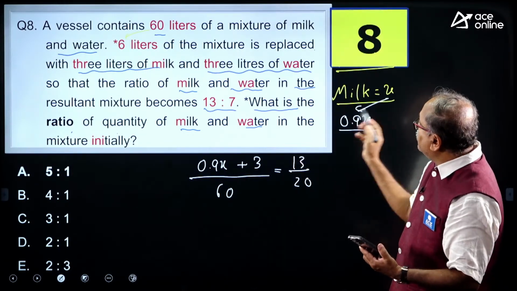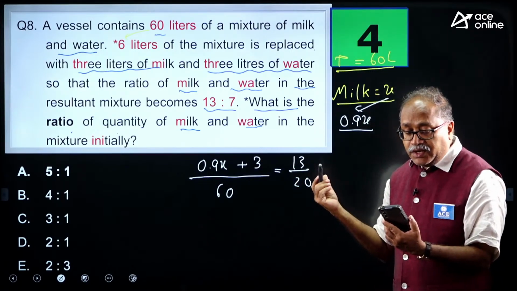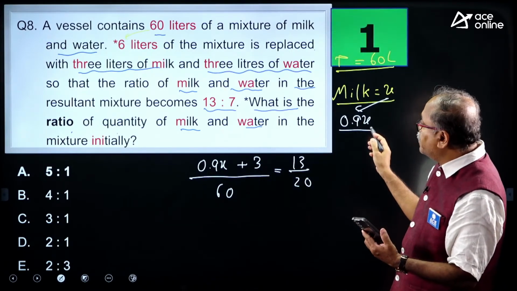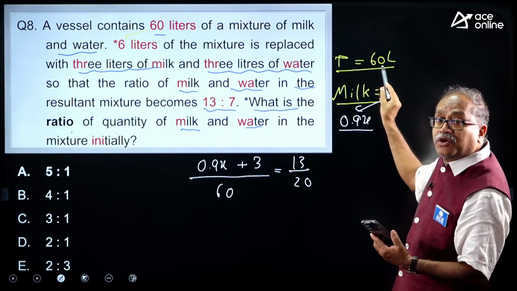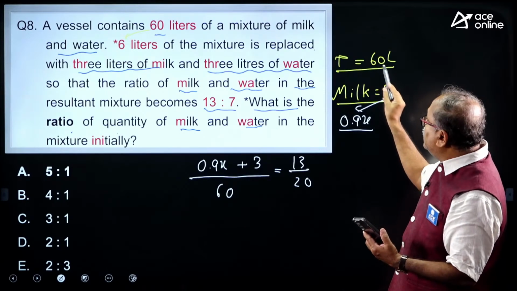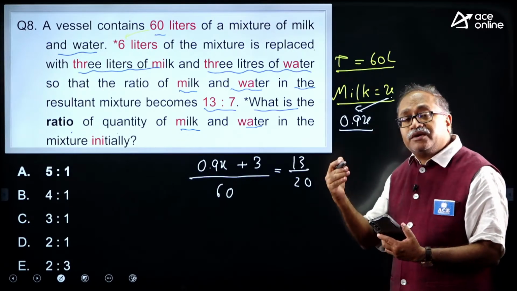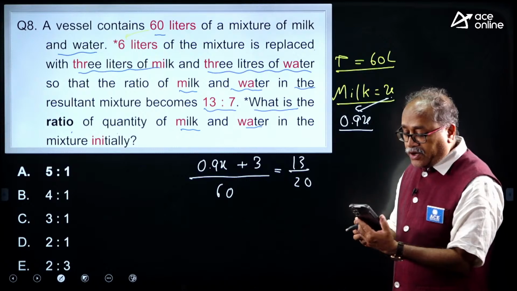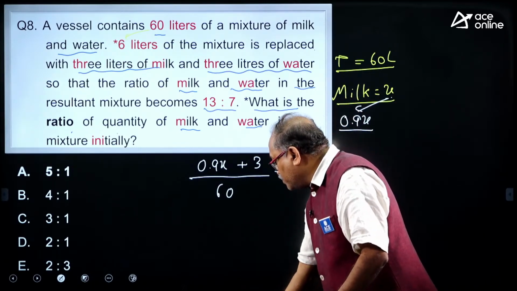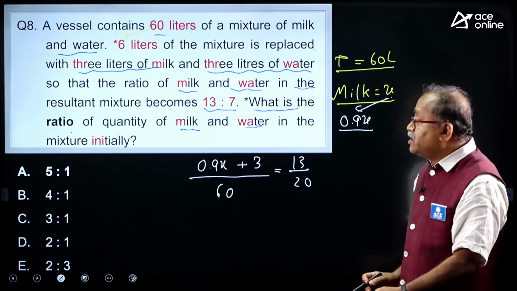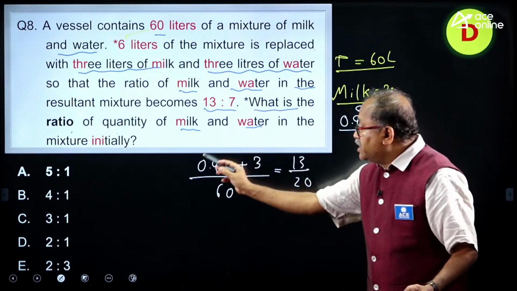The moment I get the x value, I will get the initial value of milk, and once I get the initial value of milk, the total mixture is 60. So 60 minus milk, I will get water, and I will get the water to milk ratio. Good, good, Sumit sir. Option D, 2:1. It is a revision. I know that you people know it. Option D, beautifully done. Hope you are understanding it.